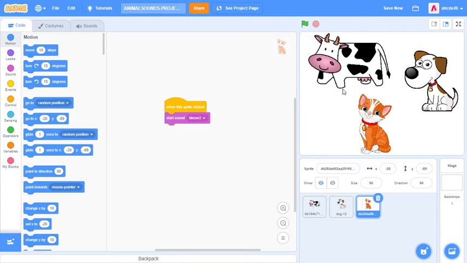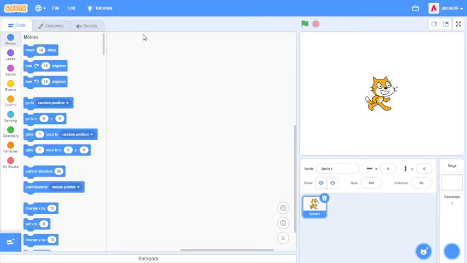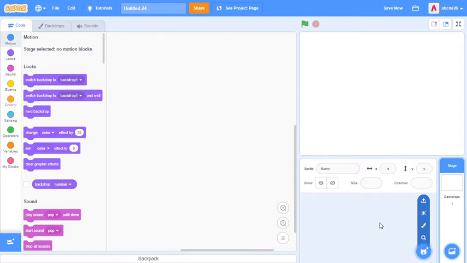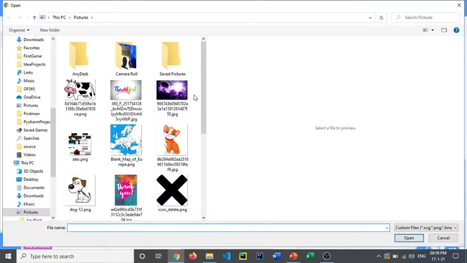So, yeah, let's create a new project. Now over here, delete the Scratch cat first, and click on upload sprite.